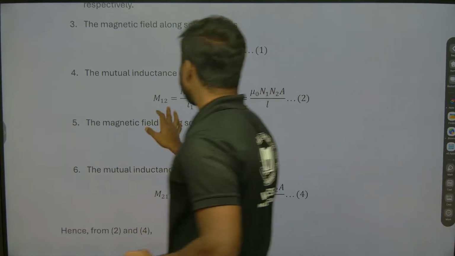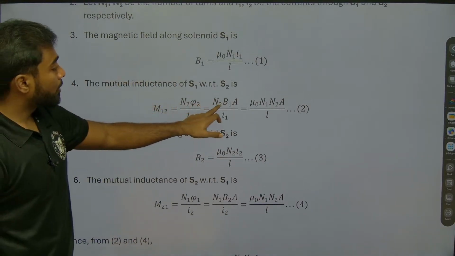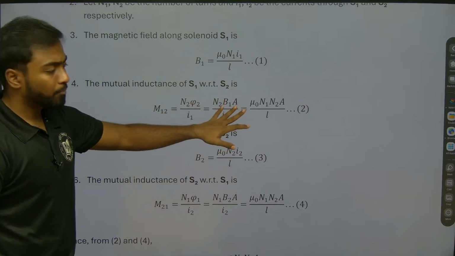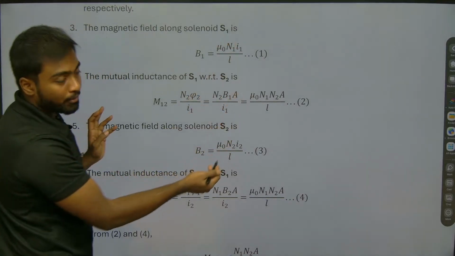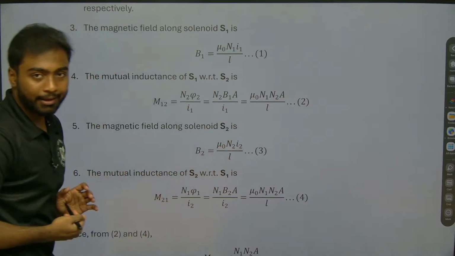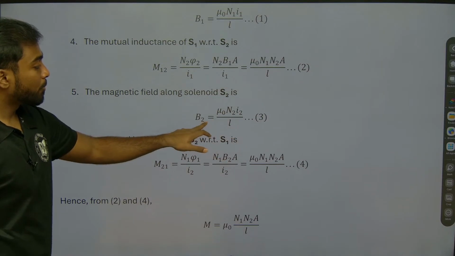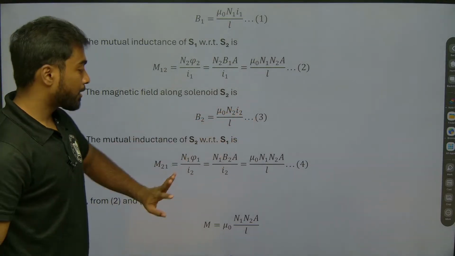So M12 will be equal to N2 phi 2 by I1, right? So N2 B1 A by I1, since phi is B1 A. But we know B1, so we will write M12 equals mu naught N1 N2 A by L. The next is the magnetic field along solenoid S2. B2 will be equal to mu naught N2 I2 by L, right?